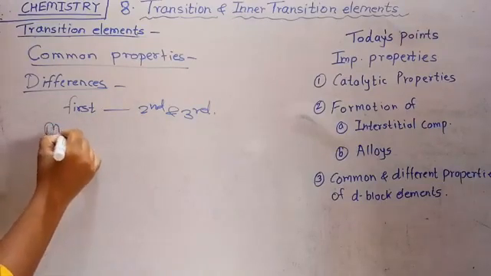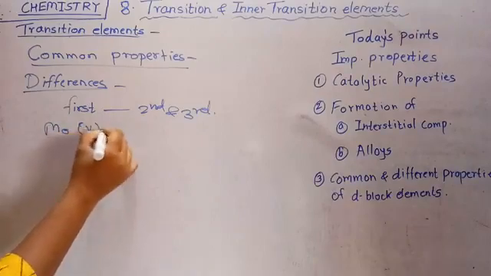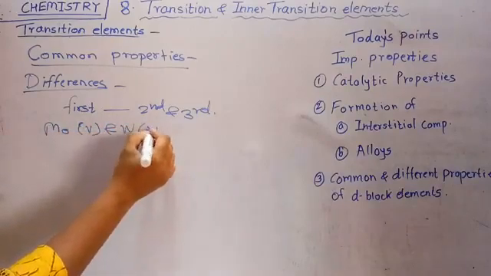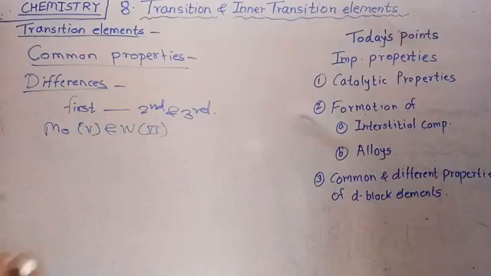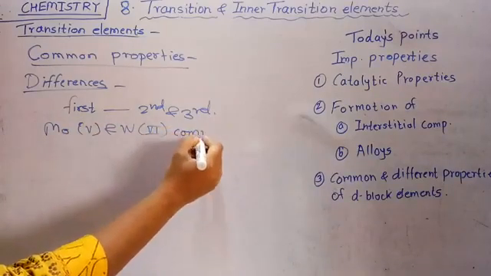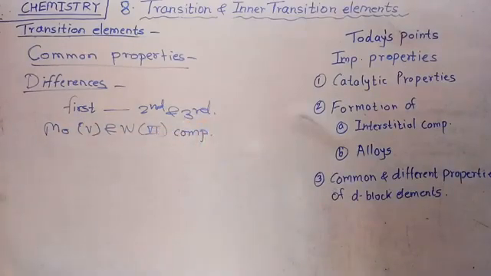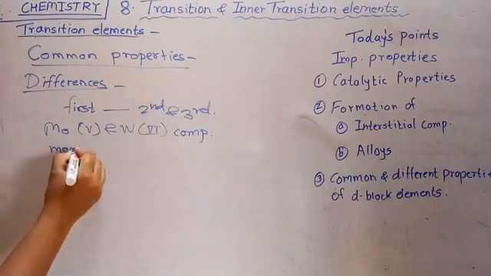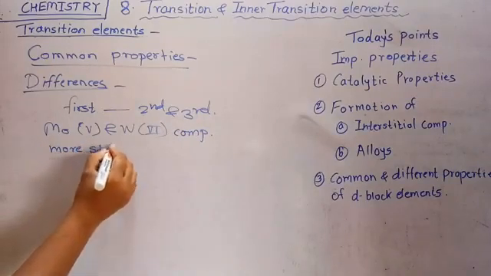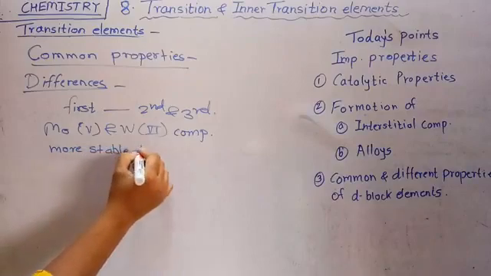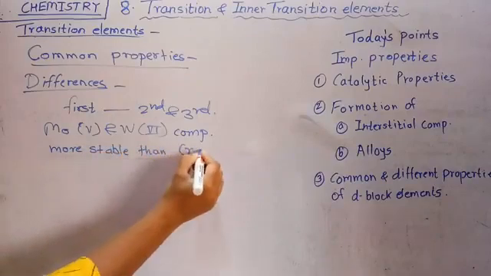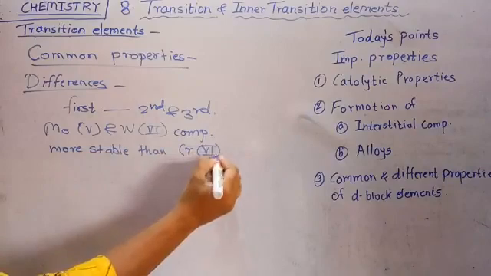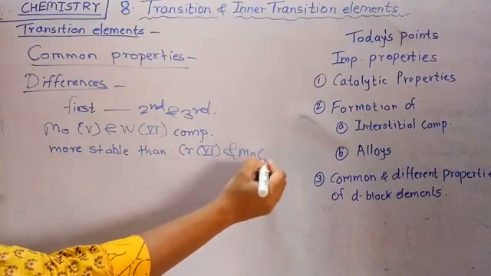For example, molybdenum 6 and tungsten 6 compounds are more stable than chromium 6 and manganese 7 compounds.